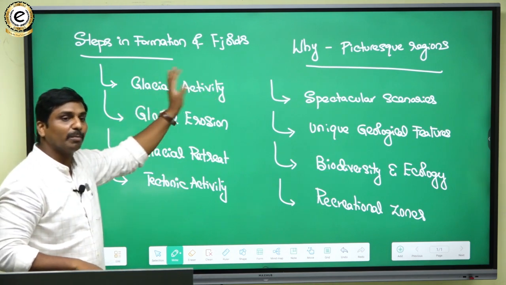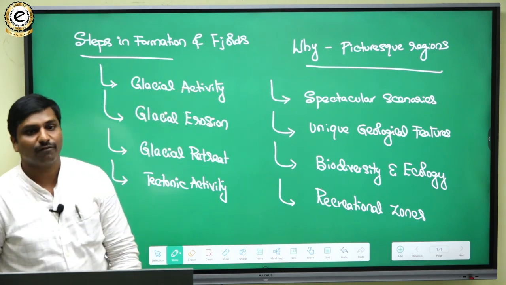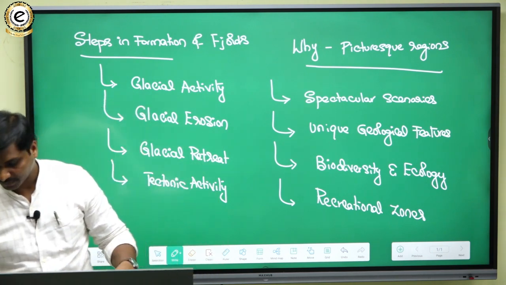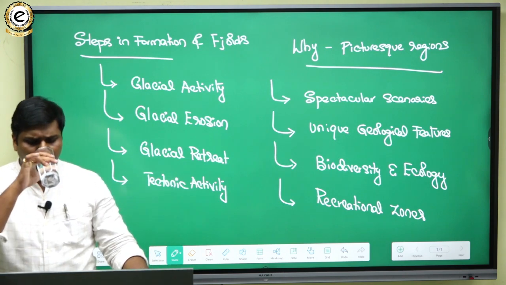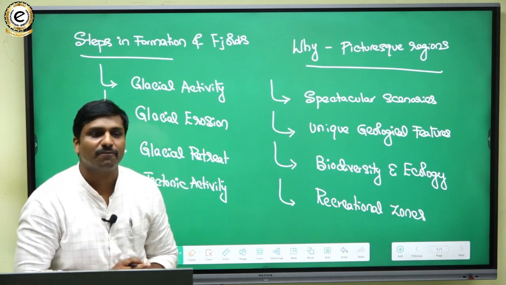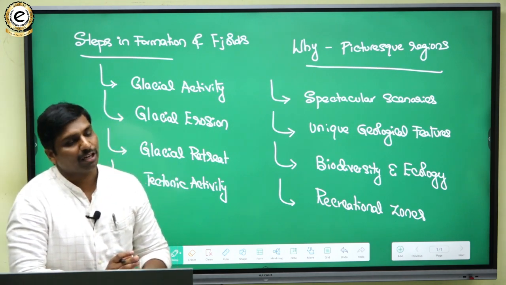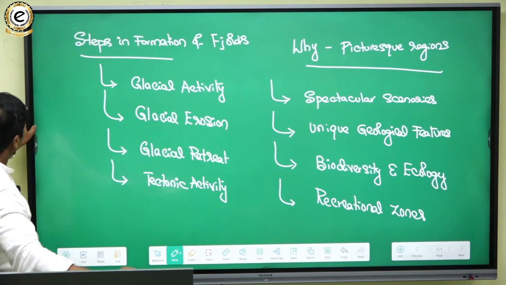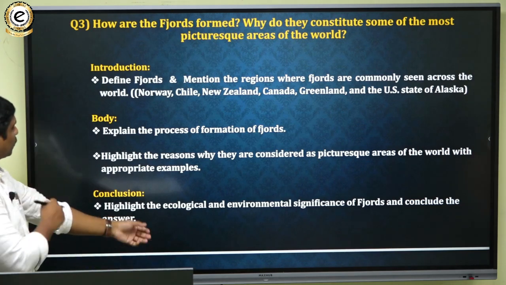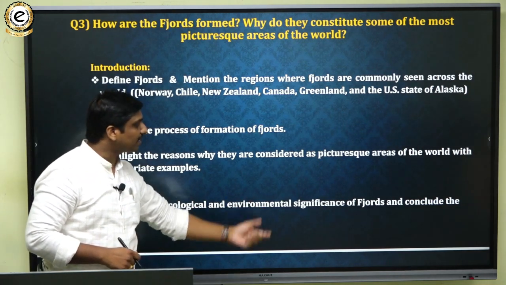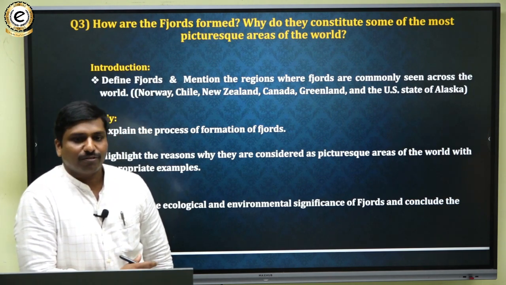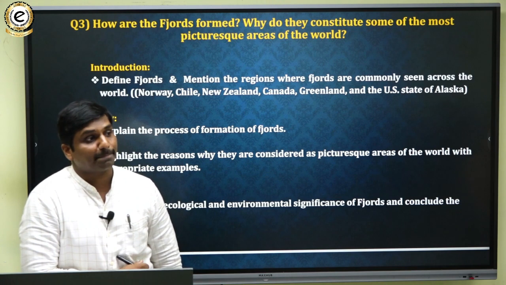So this half you have to mention in the body portion, and that's how you have to address the demand of the question. Then finally, in the conclusion, you can mention the significance of zones, and then you can conclude how we can conserve the zones. We can highlight the ecological as well as environmental significance of the zones. So that's how we can conclude the answer. So that is with respect to zones.